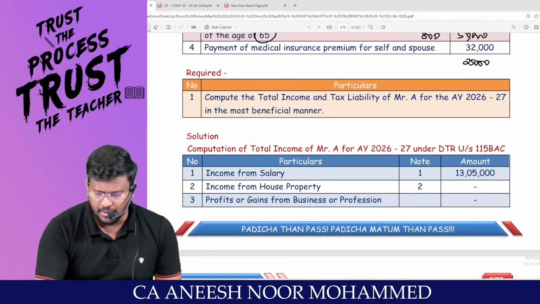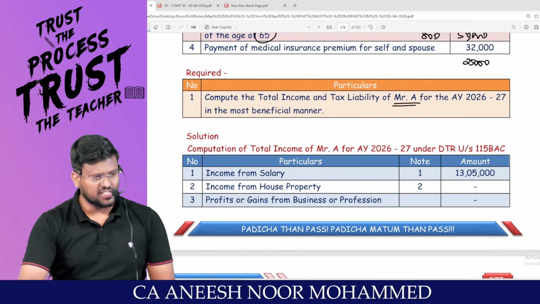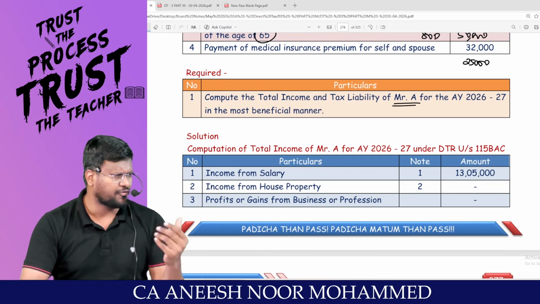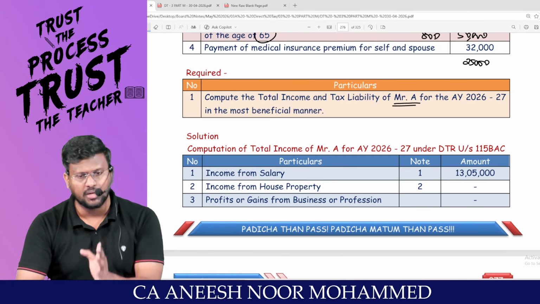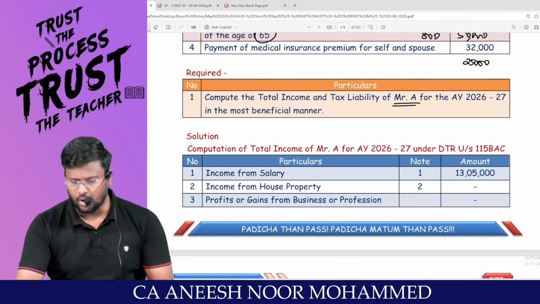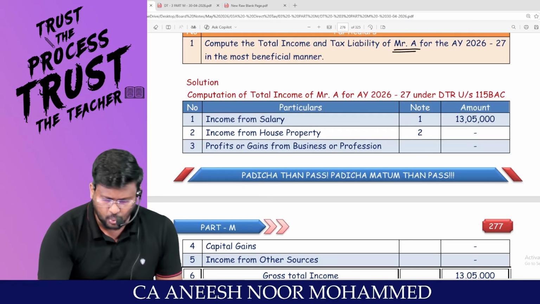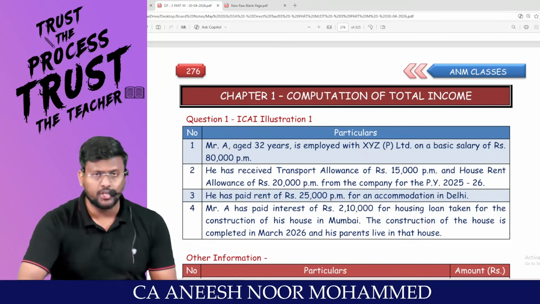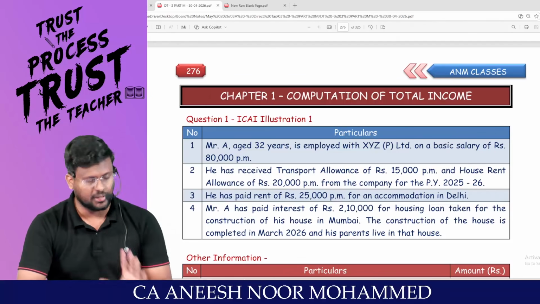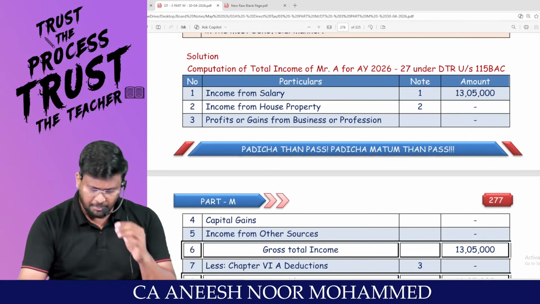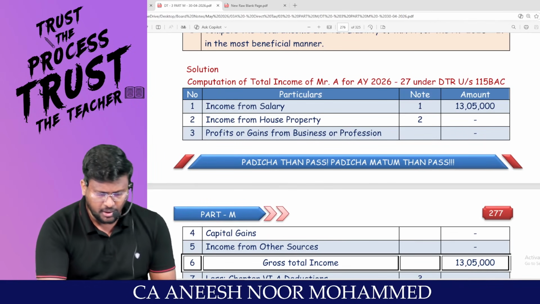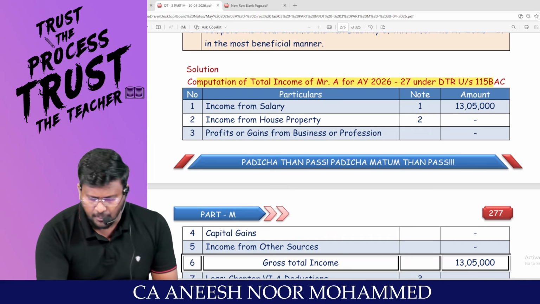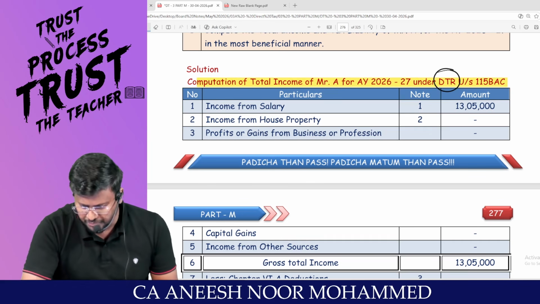Compute the total income and tax liability of Mr. A for the assessment year 26-27 in the most beneficial manner. That means we have to calculate both under the optional tax regime and also under the default tax regime. First, I am calculating under the default tax regime. Very easy question. One of the straightforward. Only 2 heads are there: salary and house property. My dear lovable students, participate. Think along with me. I am going to calculate the total income as per the default tax regime.